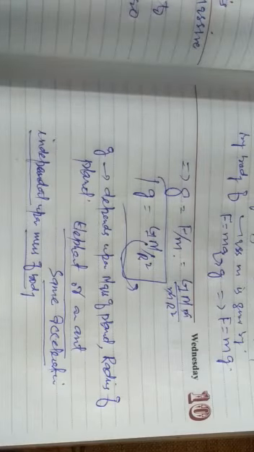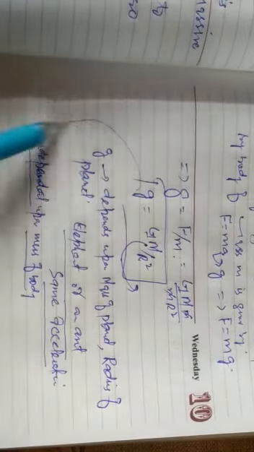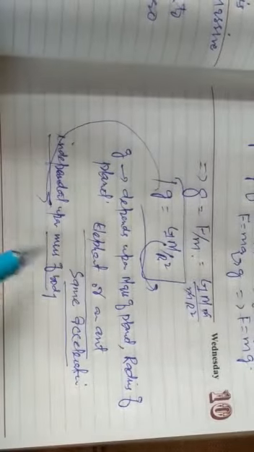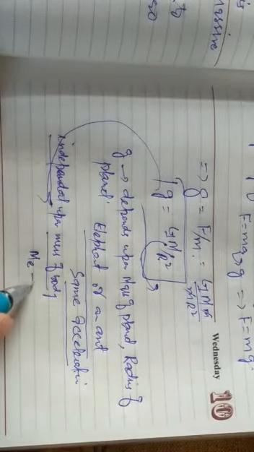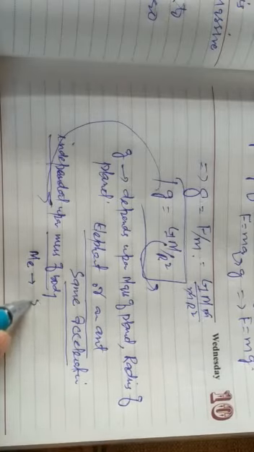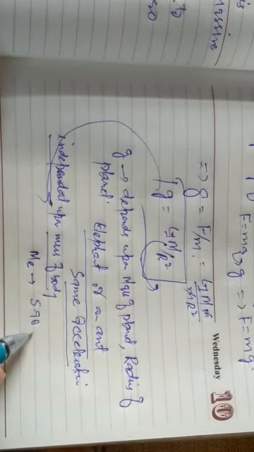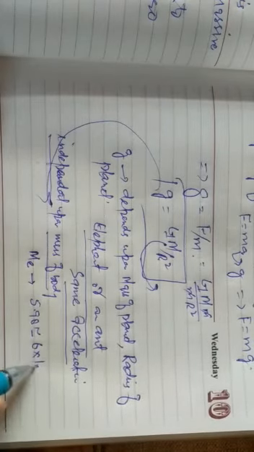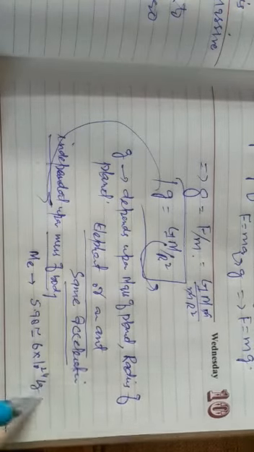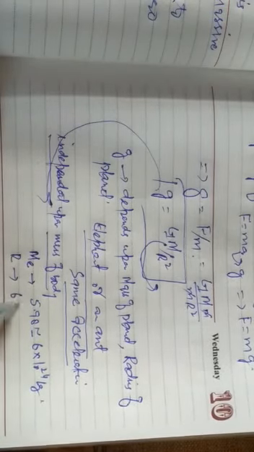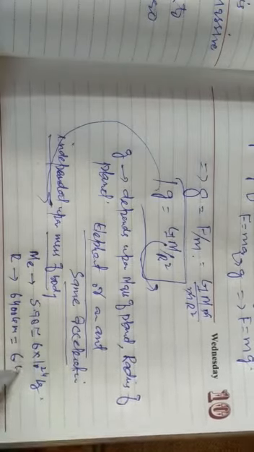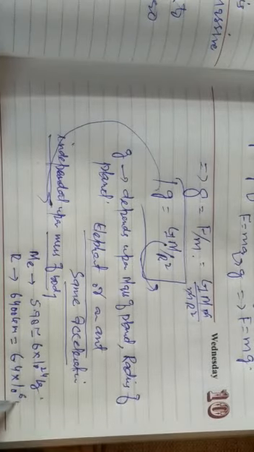And once we calculate the value for this g, we know the mass of Earth M. The mass of Earth is 5.98, or nearly equal to 6 into 10 raised to power 24 kg. The radius is 6400 kilometer, or 6.4 into 10 raised to power 6 meter.